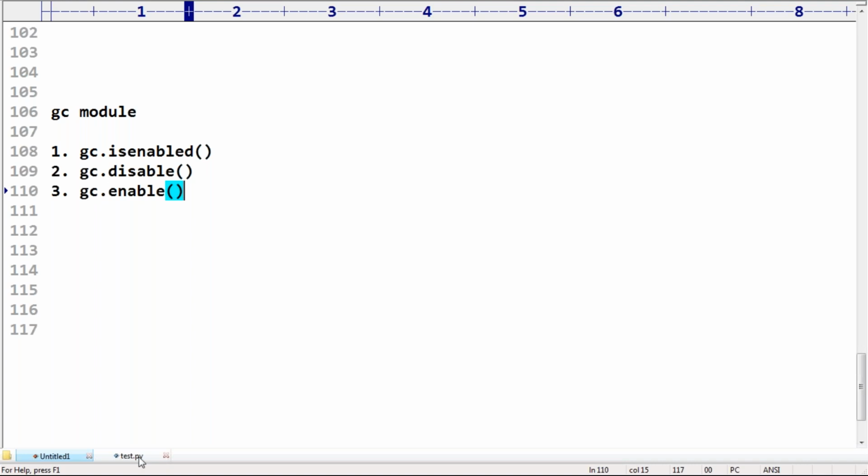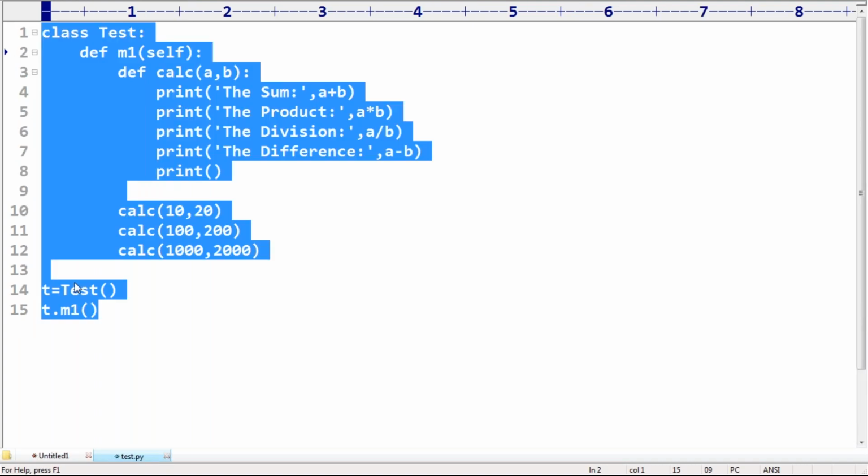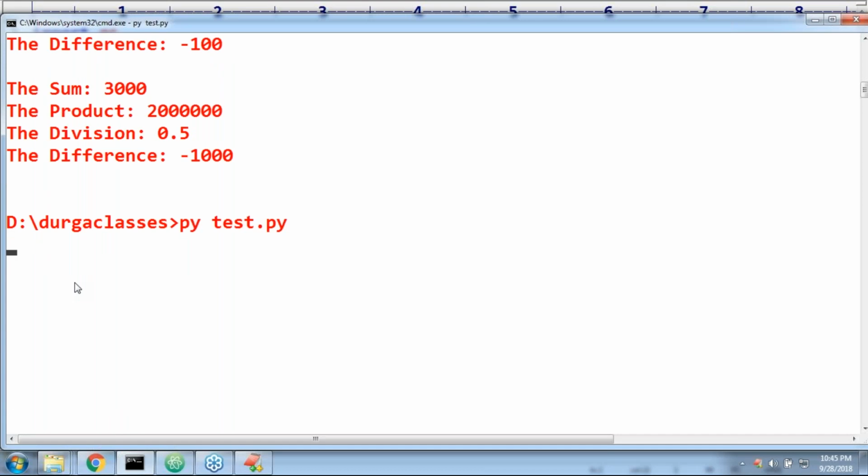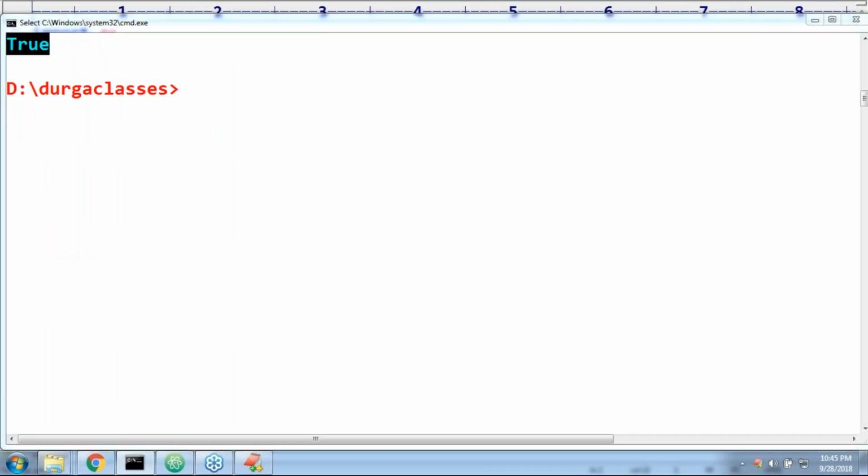Okay. Now listen. Let me go for a small example. What I'm taking: import gc, then print gc dot isenabled. What is the answer, true or false? True. By default it is enabled, right? True is the answer we are going to get.